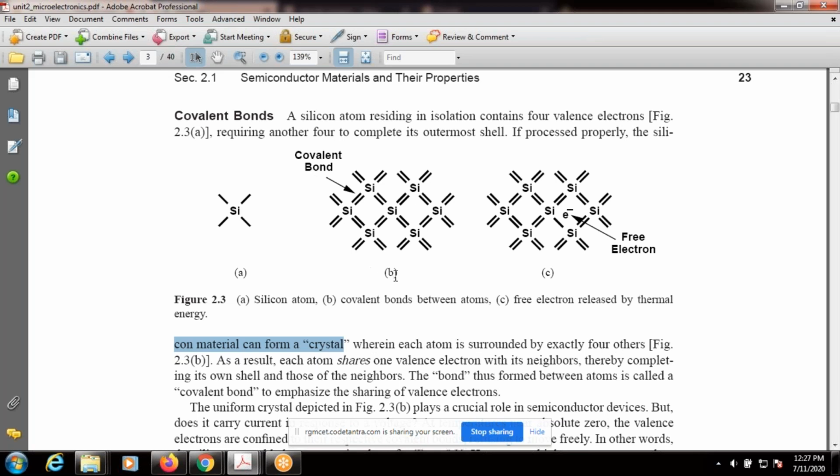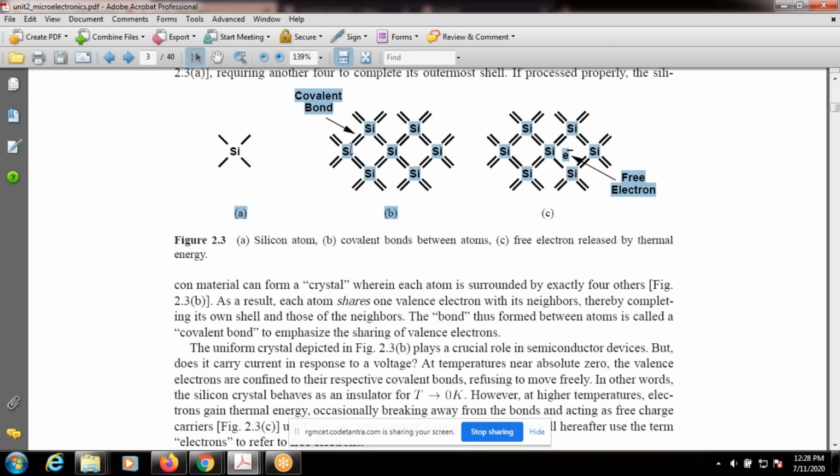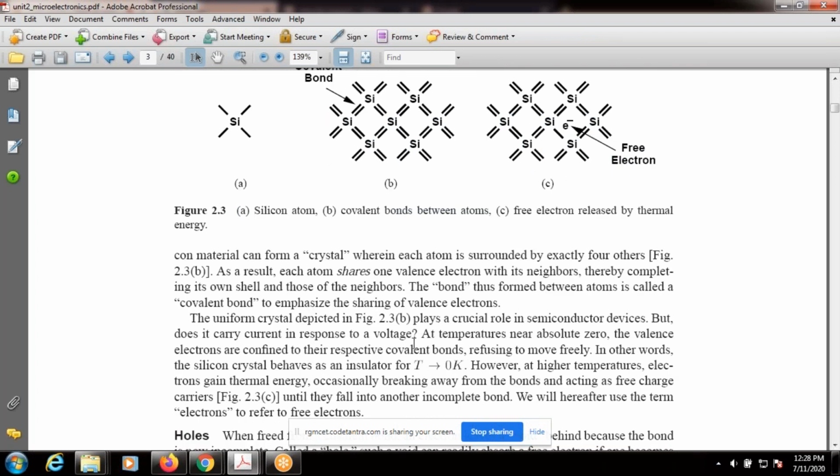This figure B is the silicon crystal. In it, each silicon atom shares one electron with another silicon atom, forming a covalent bond. Now observe: unfortunately, the crystal depicted in figure B, which plays a crucial role in semiconductor devices, does not carry current in response to a voltage. Observe only figure B. If we apply a voltage, will it carry current or not?